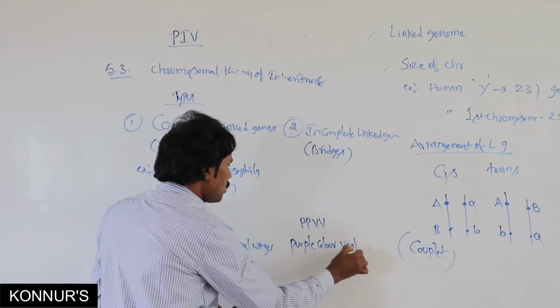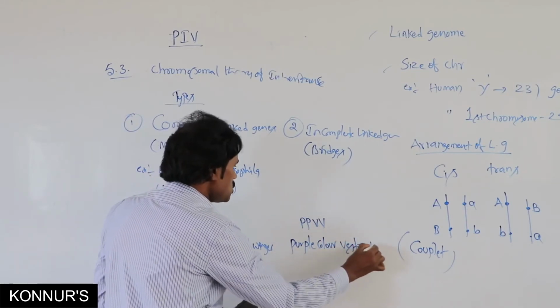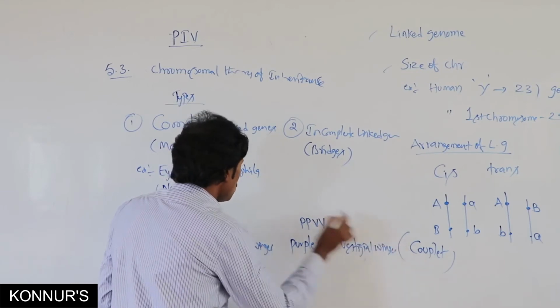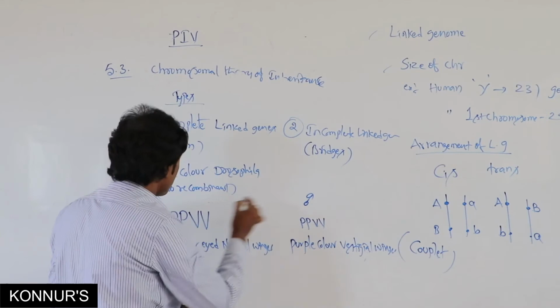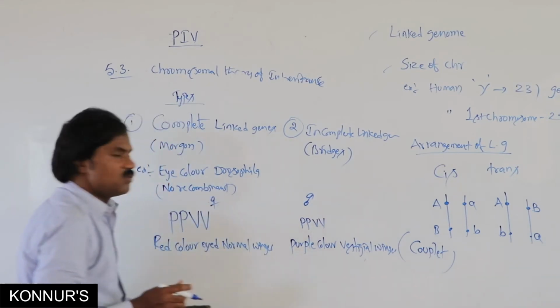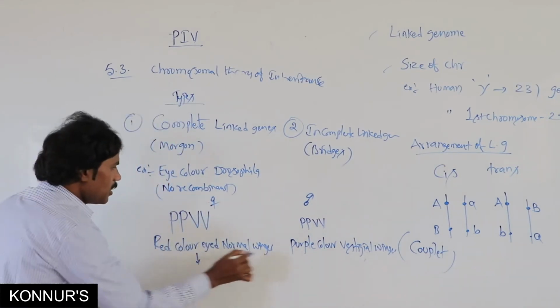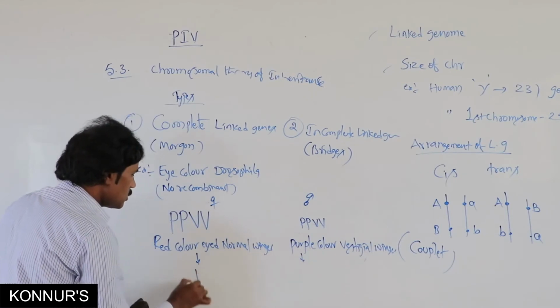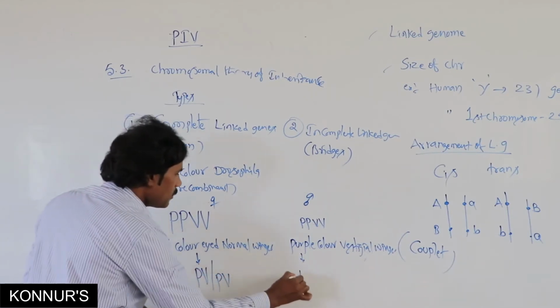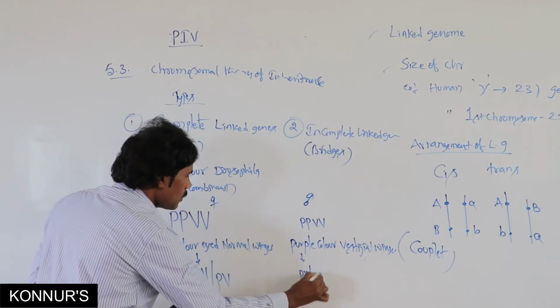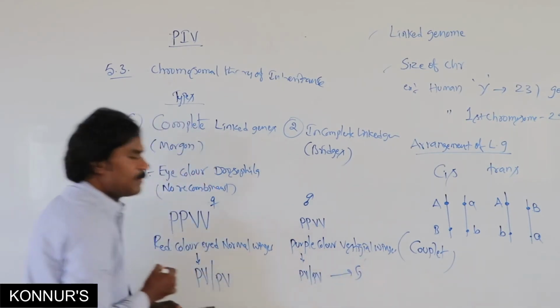Then vestigial winged, that is the male, and this is the female. Then the possible gametes are formed.